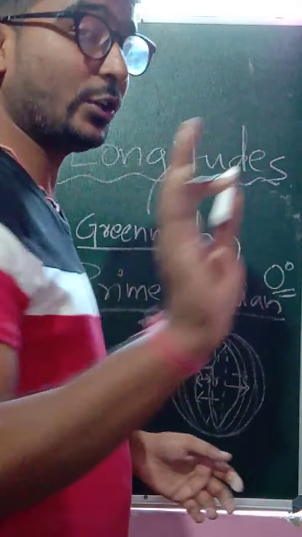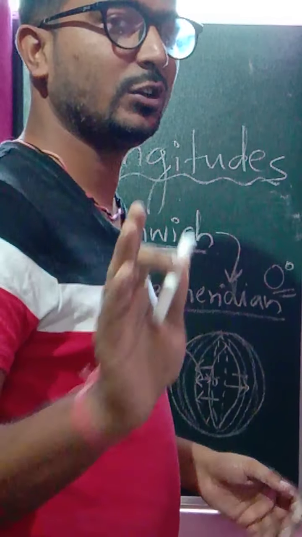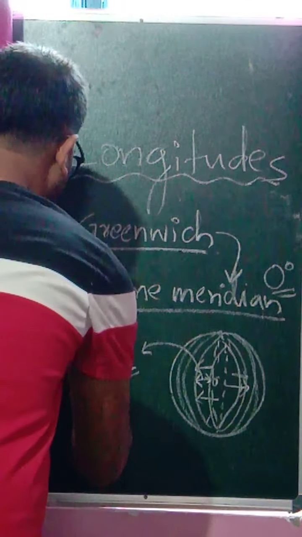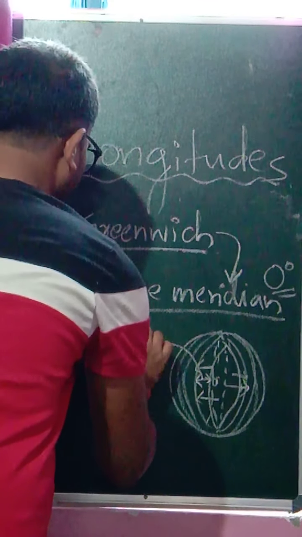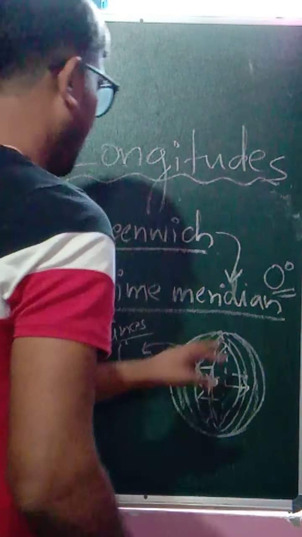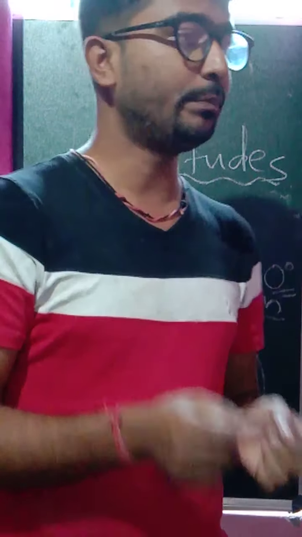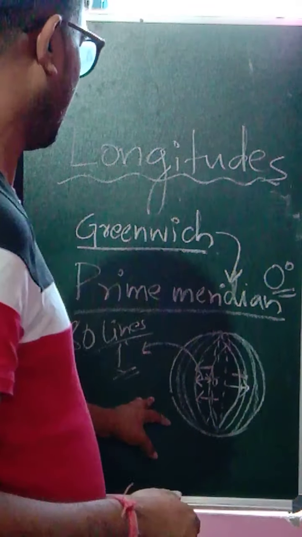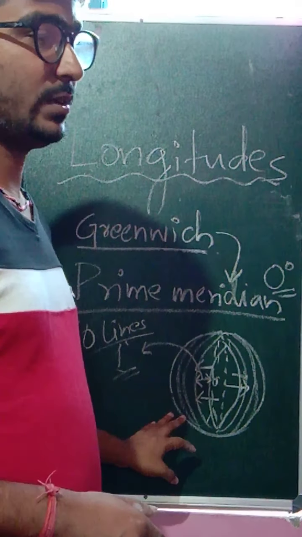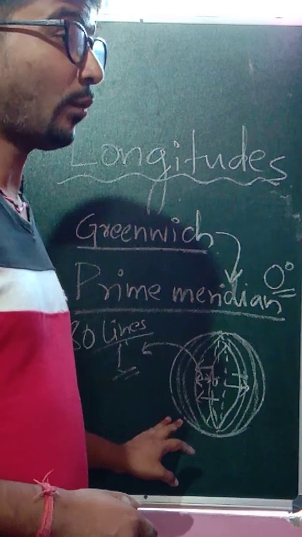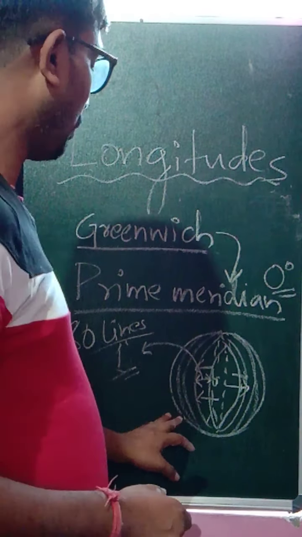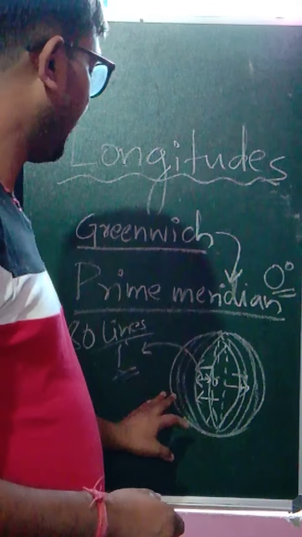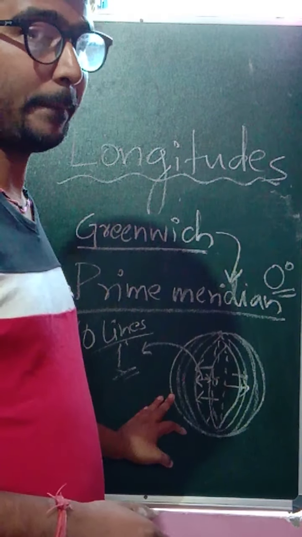And in latitudes we had 181 total lines of latitude. Here in longitudes there are 180 lines in total, running from the north to the southern pole. Now the prime meridian, each and every line of it, plays a very important role. That means it has 180 degrees in the eastern part and 180 degrees in the western part.